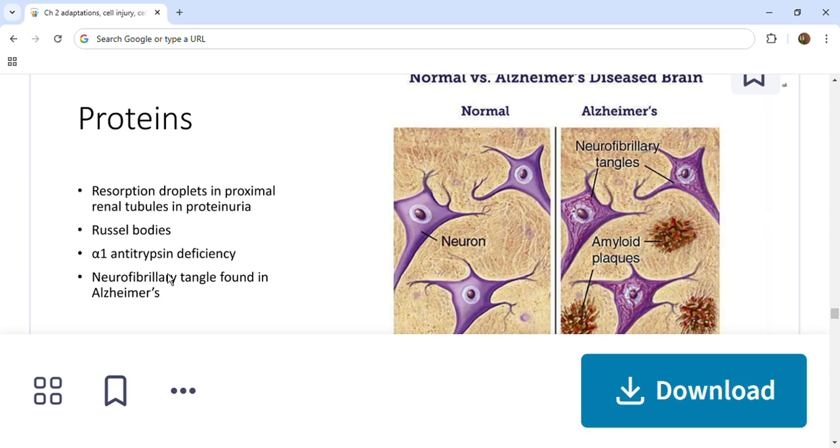Especially, there is a deficiency of alpha-1 antitrypsin where it is needed in the lung, which causes emphysema. The lungs will not get enough of this circulating alpha-1 antitrypsin enzyme, as it is not transported properly in our body, and this causes emphysema.